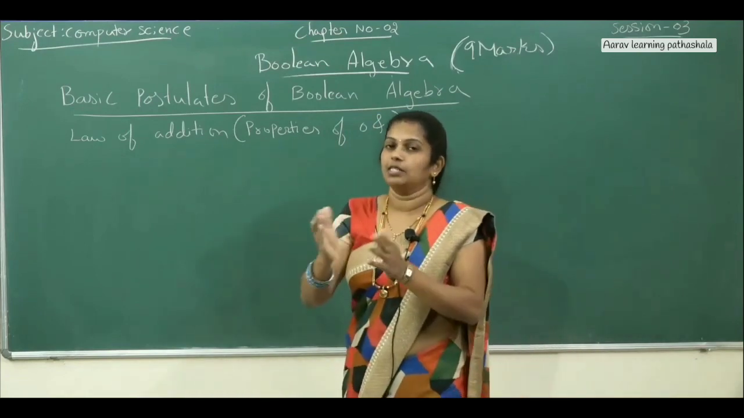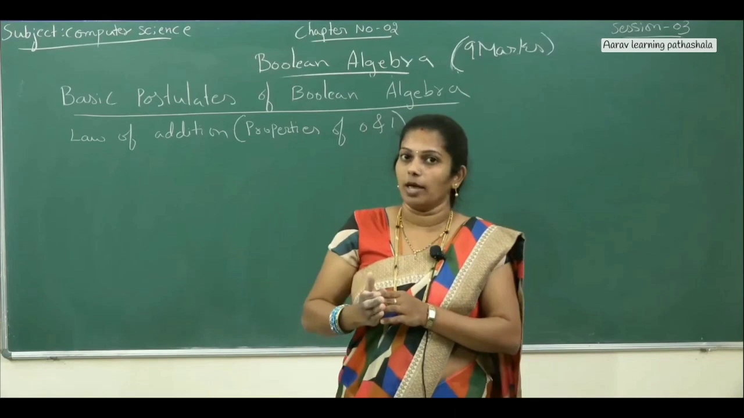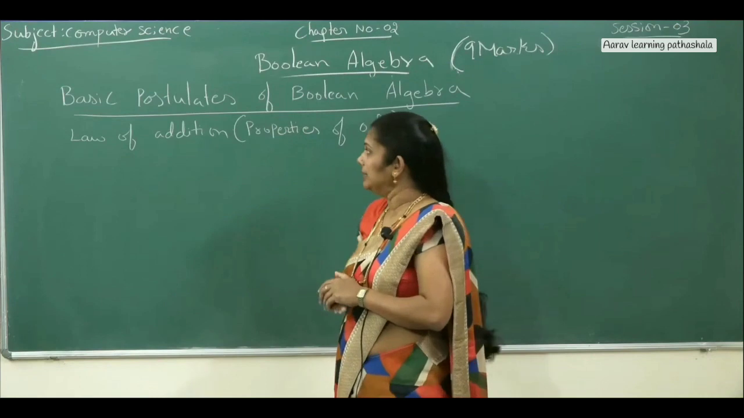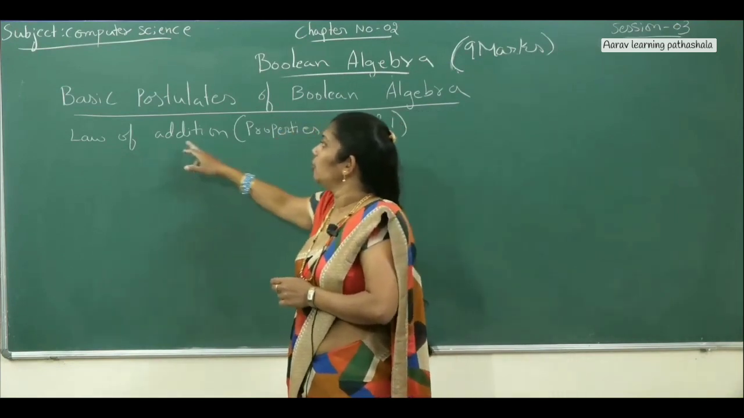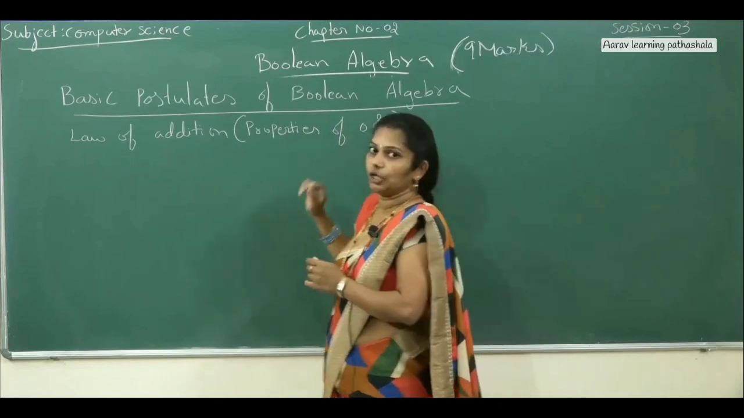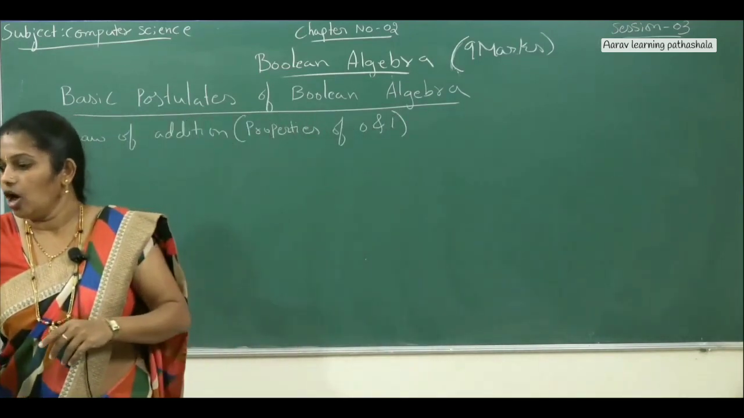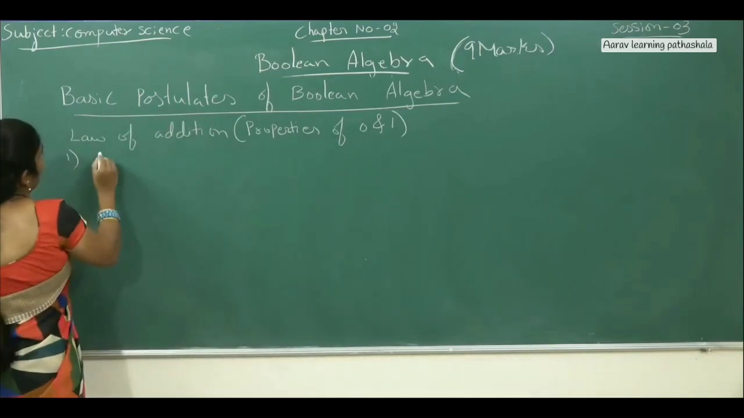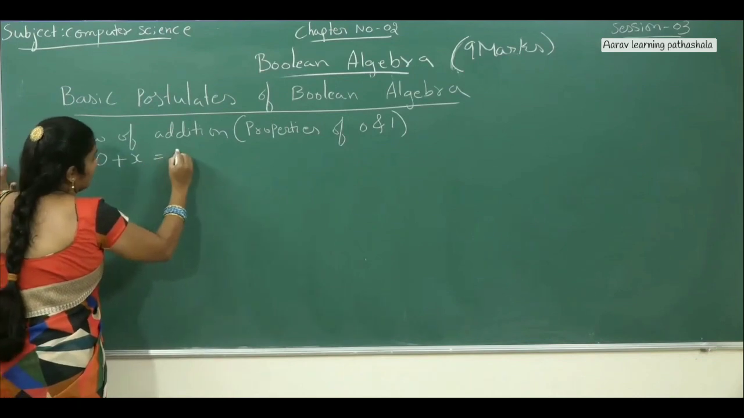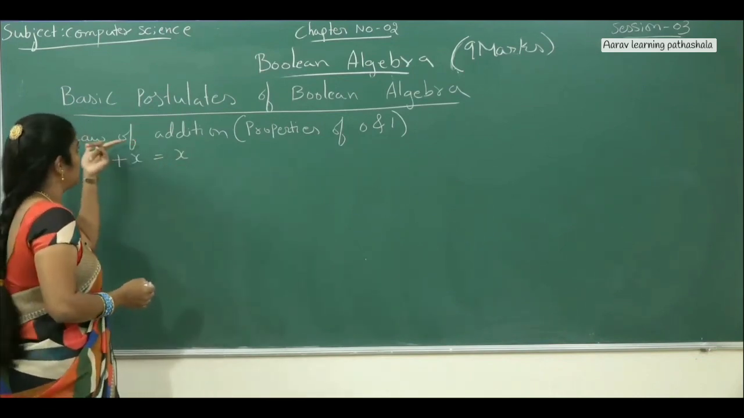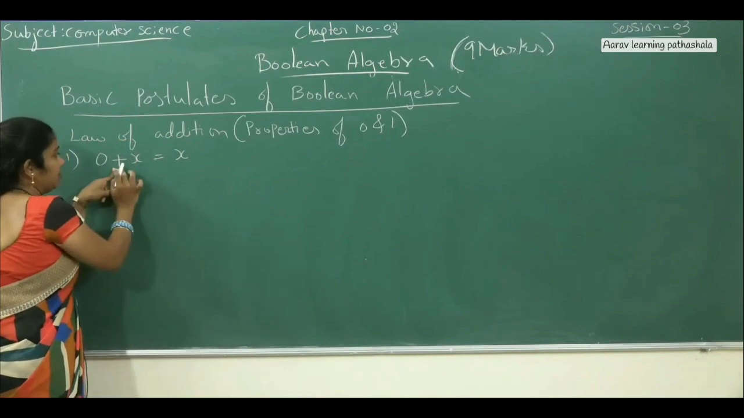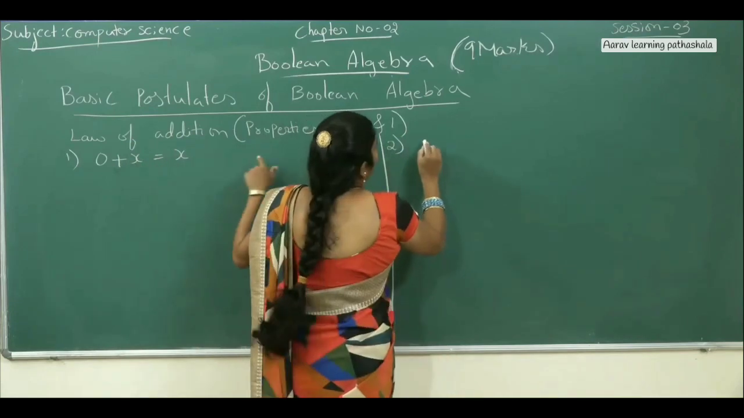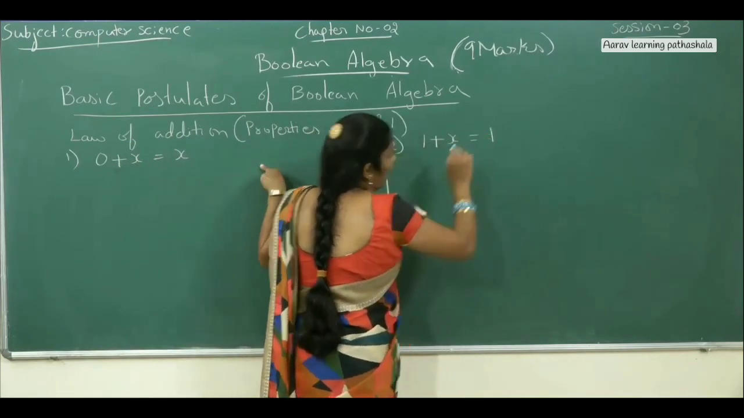Whereas in maths we use (a plus b) whole square equals a square plus b square plus 2ab. In the same way, here also we are using some formulas. That is nothing but postulates. Under that, today you will study the law of addition, especially for zeros and ones. When you come to the law of addition, there are two laws. The first one is 0 plus x is nothing but x. This first postulate of the law of addition applies to the plus operator. And the second one is 1 plus x is nothing but 1.